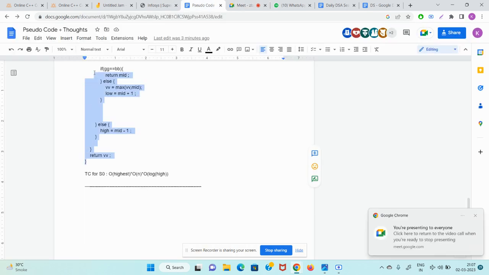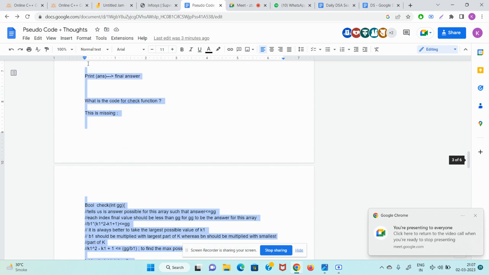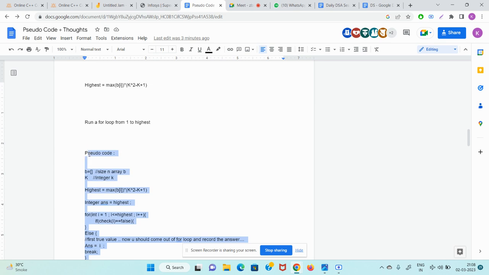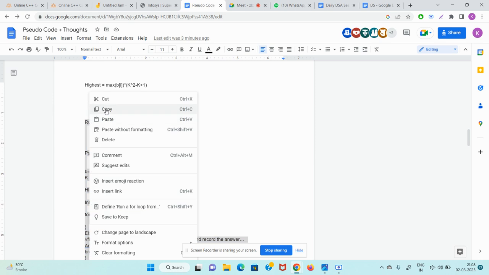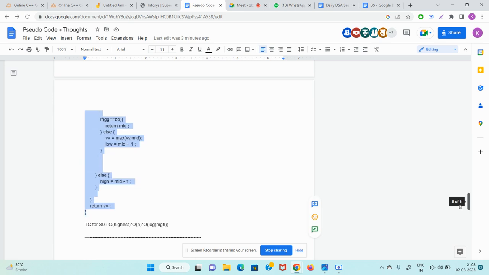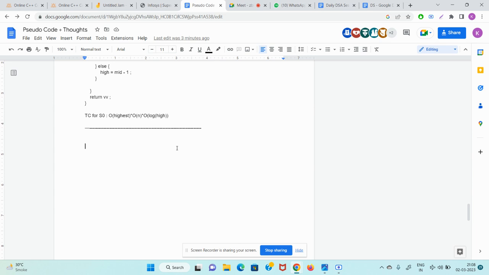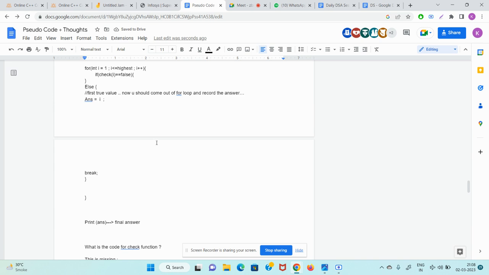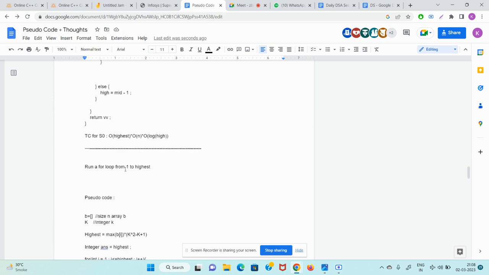Okay, let me write it again here. Instead of running a for loop from 1 to highest, do a binary search on 1 to highest. So now guys, I'm going to do a binary search on 1 to highest, okay? It is a double binary search. Two binary searches will be used here, okay? So binary search from 1 to highest.